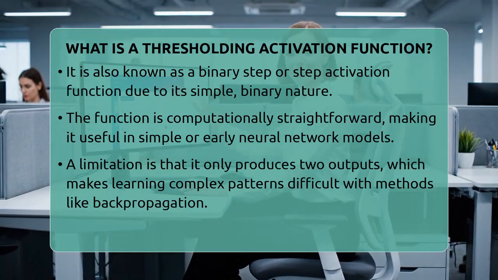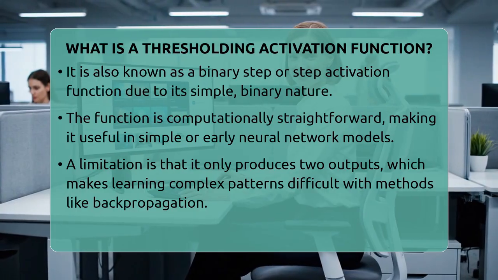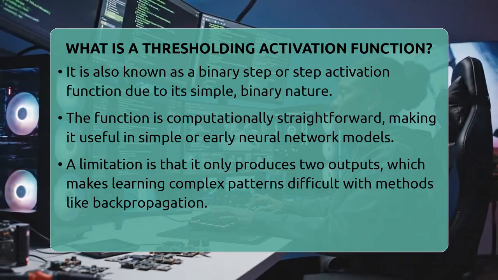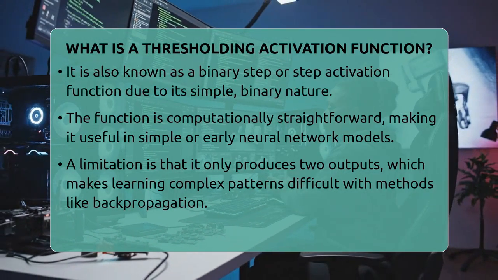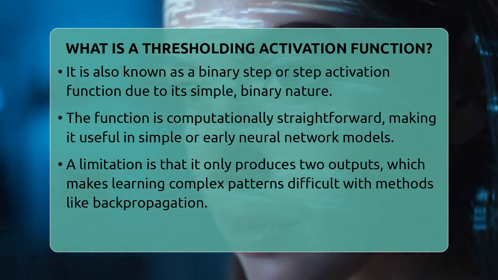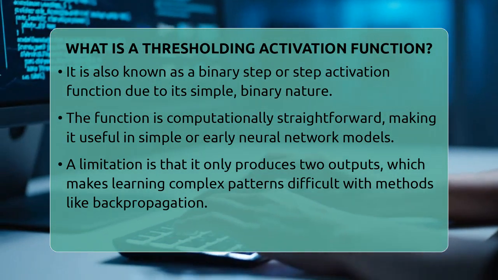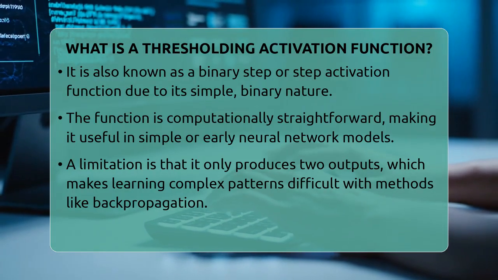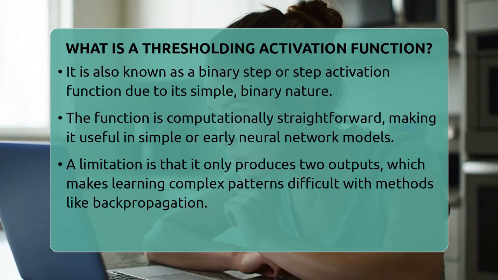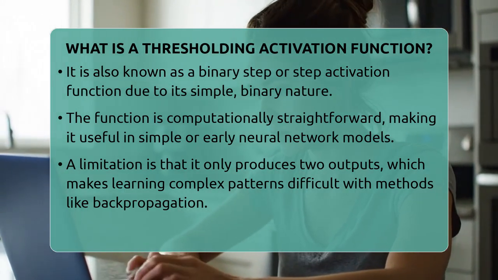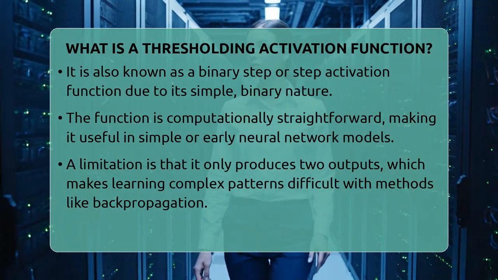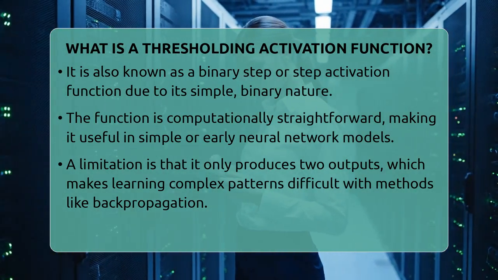But there's a catch. Since it only produces 2 outputs, it doesn't give information about how much the input exceeds the threshold. This makes it difficult for the network to learn complex patterns using gradient-based methods like backpropagation. In modern deep learning, more advanced activation functions like ReLU or Sigmoid are preferred because they provide smooth, differentiable outputs. These functions help neural networks learn better and faster by giving more detailed feedback during training.